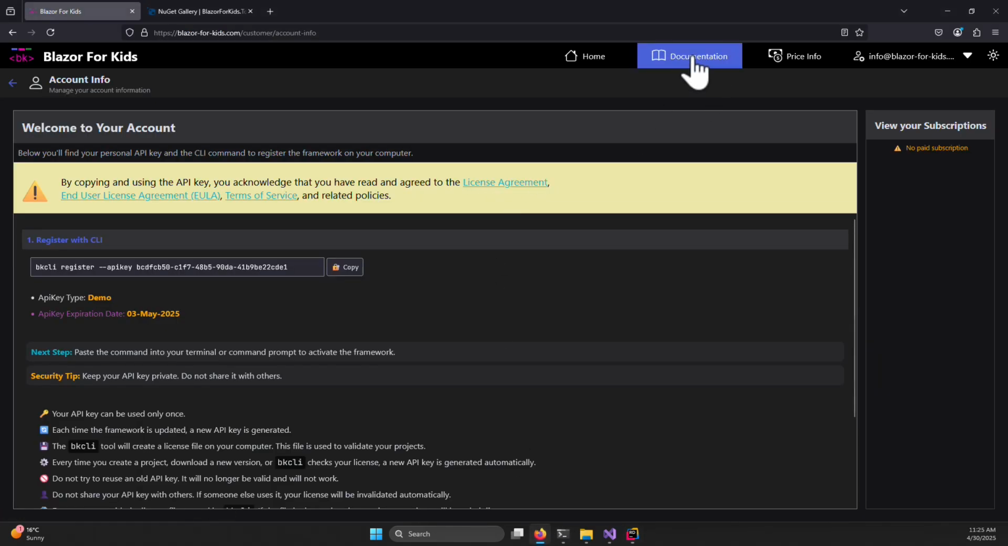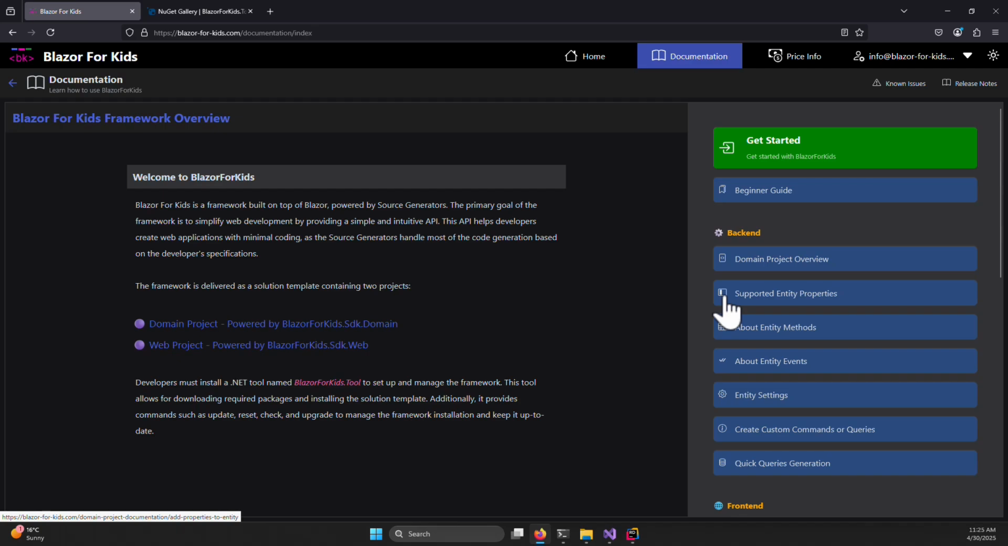Something else, please look also in the documentation for what Blazor for Kids is capable of doing.